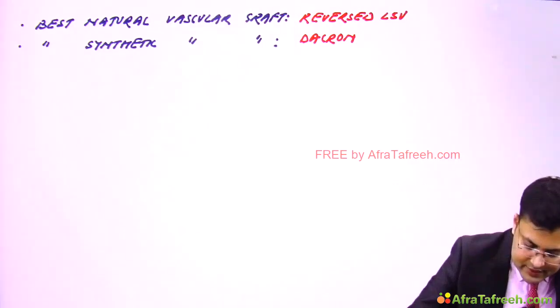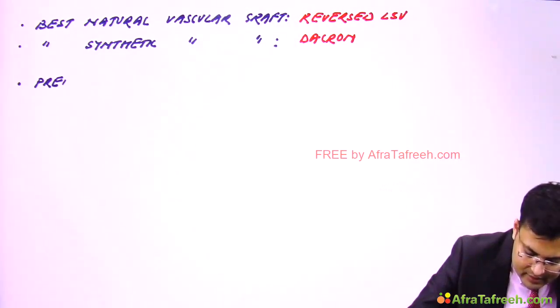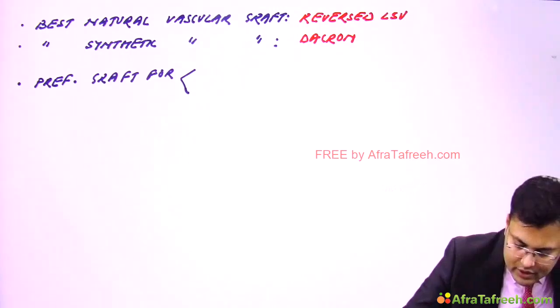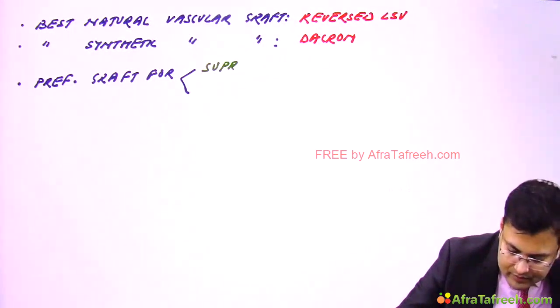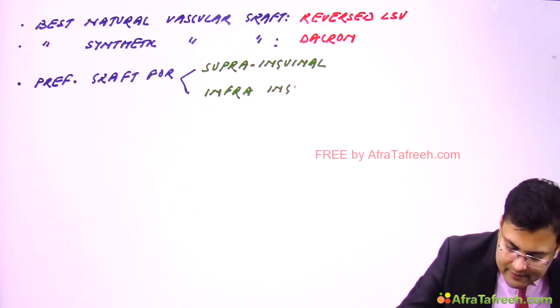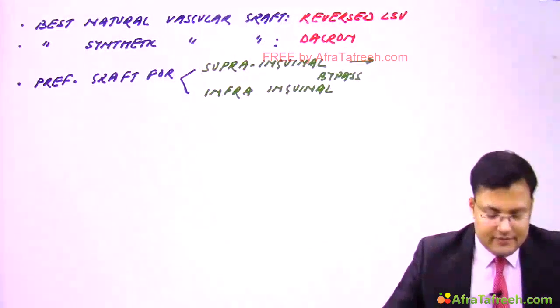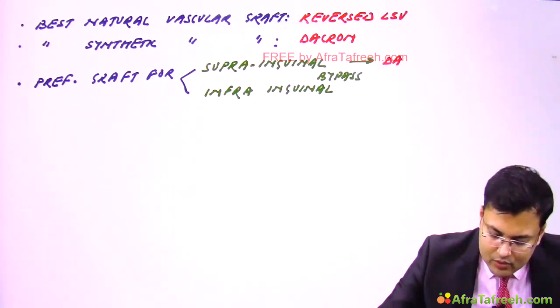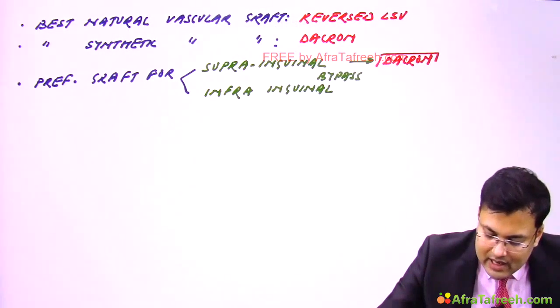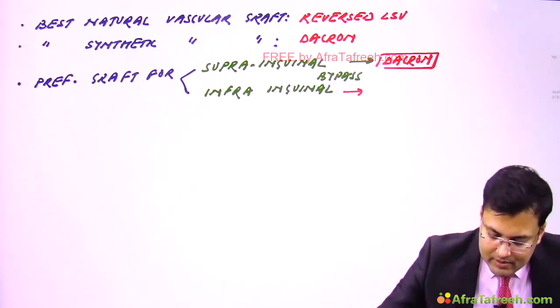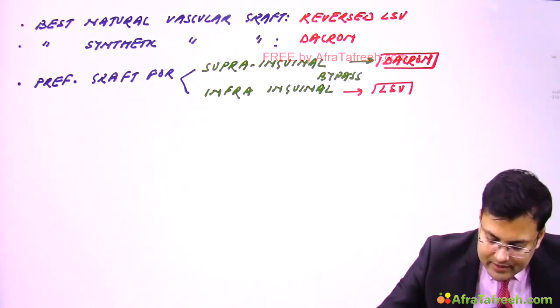So two important questions. First, preferred vascular graft for suprainguinal bypass, and the second is infrainguinal bypass. Clear? So for suprainguinal, above inguinal ligament, and that is Dacron. Why? Because there is presence of large vessels, and for infrainguinal bypass it is long saphenous vein.